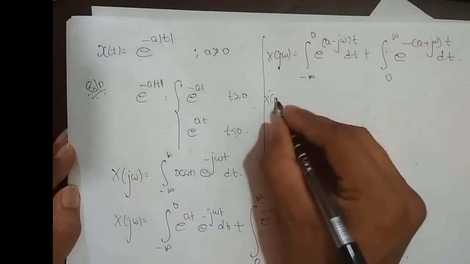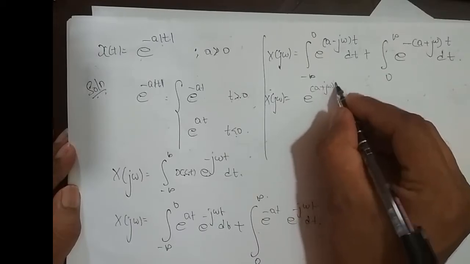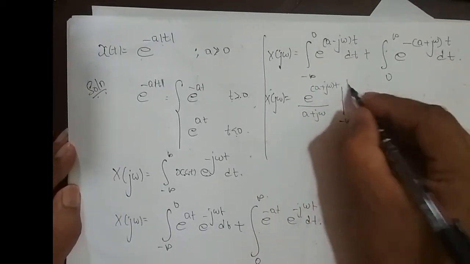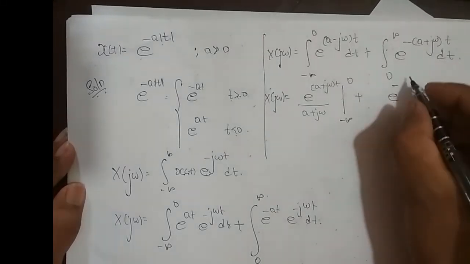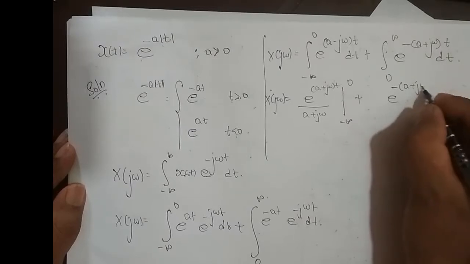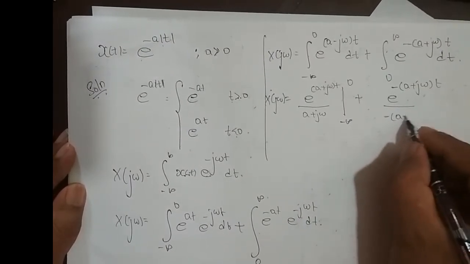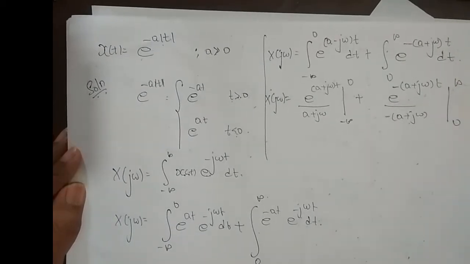Fine. Next I can integrate it. So X of j omega is equal to e power (a plus j omega) into t divided by (a plus j omega) with the integration limit, plus e power minus of (a plus j omega) into t divided by minus of (a plus j omega) with the limit 0 to infinity.